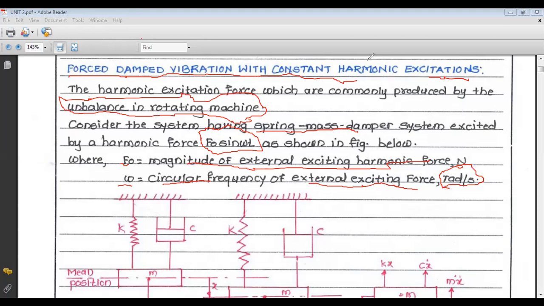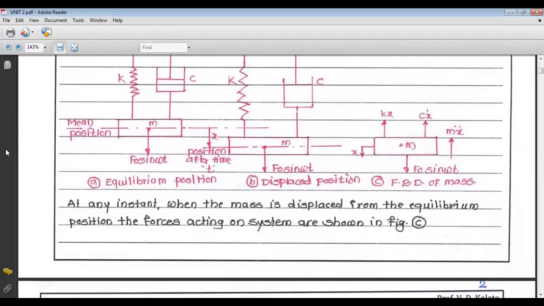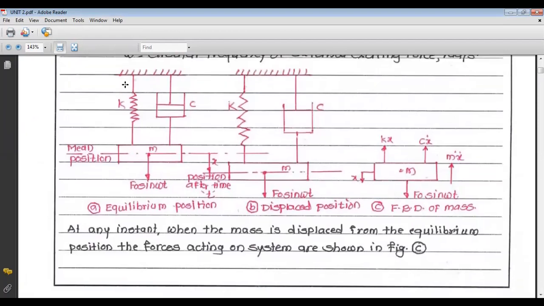So we are going to start with the figure, the modeling of the spring mass and damper system. There is a spring having stiffness K, a damper having damping coefficient C, and a mass M, that is the body or system having mass M. Now, in case of free vibration, this external force F0 sine of omega t is not acting on the system. But in case of forced vibration, there is always the external force F0 sine of omega t.